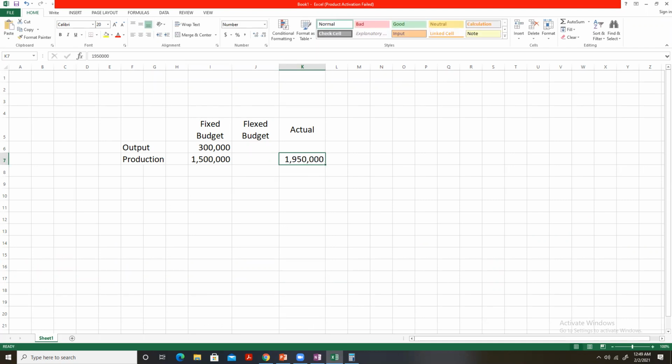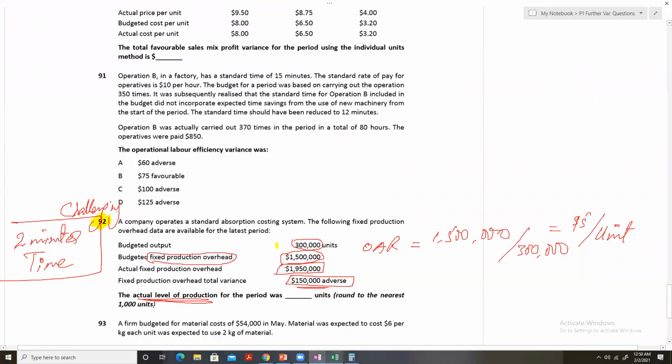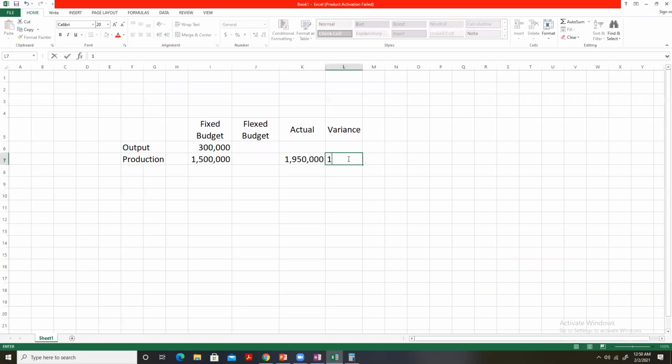Since we have a variance, we should make another column for variance. The variance is $150,000 adverse. This is the variance.